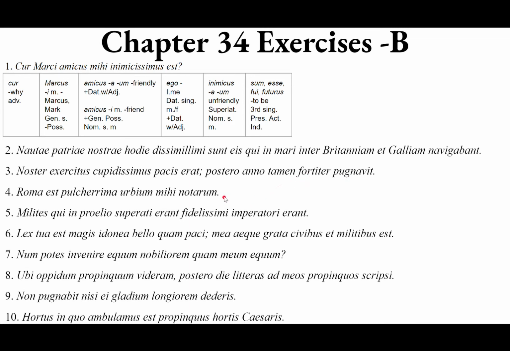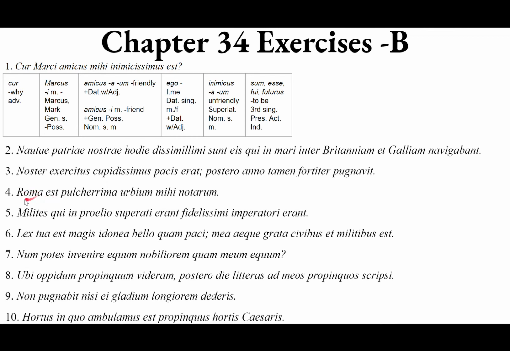Optime. Quarta. Roma est pulcherrima urbium mihi notarum. So Roma, the eternal city. Roma, ae, feminine, Rome. Nominative singular feminine, Rome, the city. Est is third person singular, present active indicative of sum, esse, fui, futurus.